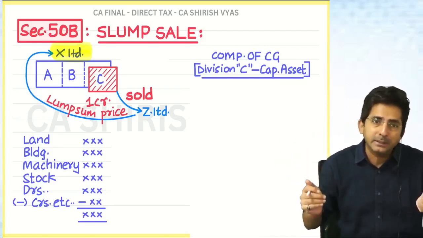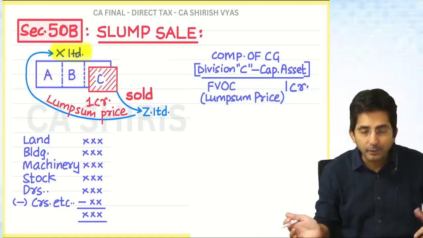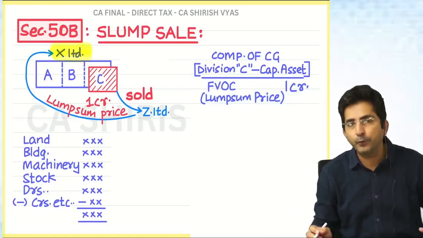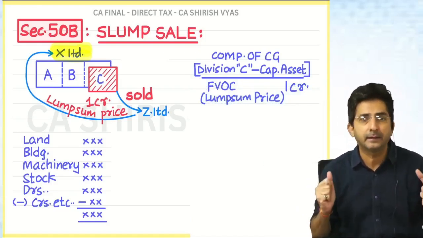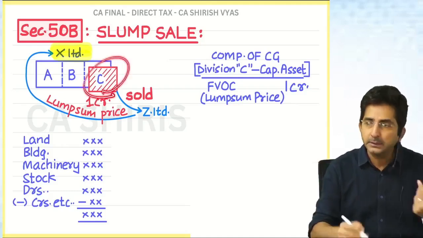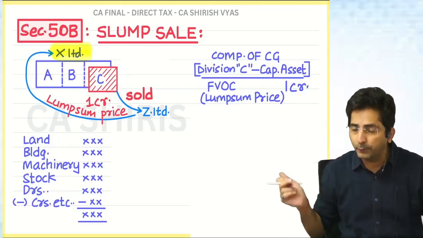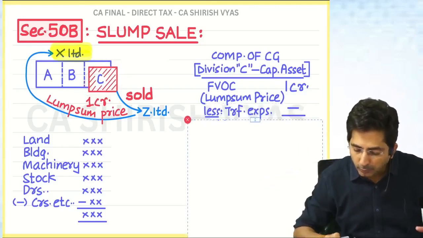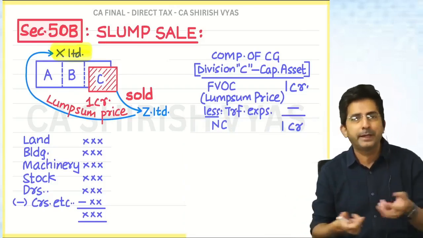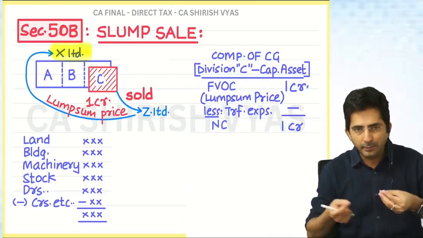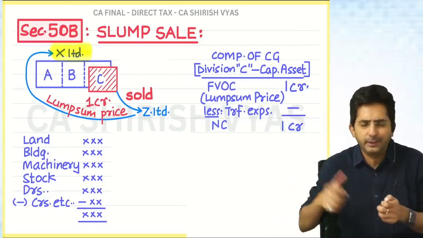Okay, now the amounts are simple. Tell me fast. FEOC, 1 crore. What is the full form of FEOC? Full value of consideration. Consideration means something in return. So your business C has gone, and in return you have received 1 crore. So 1 crore is FEOC. Transfer expense, ignore, let's assume nothing is there. There might be some agent, a middleman, who has cracked the deal. If it is there, you will minus it, but it is not there.